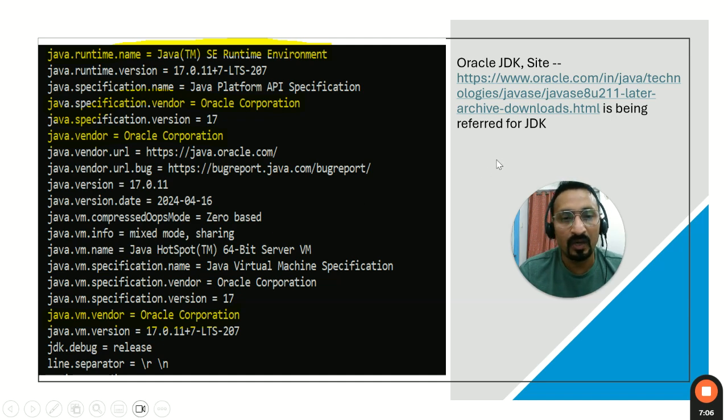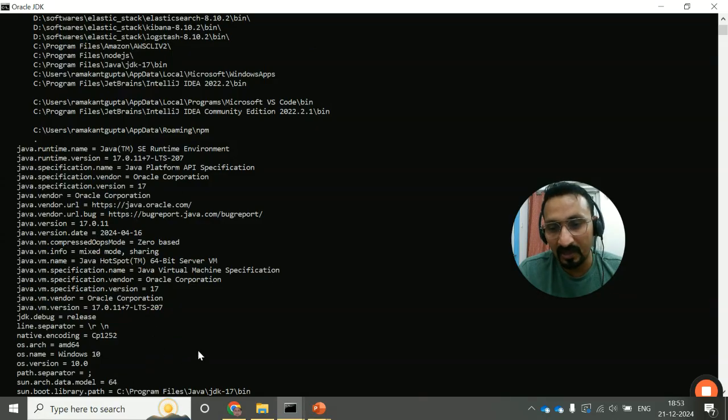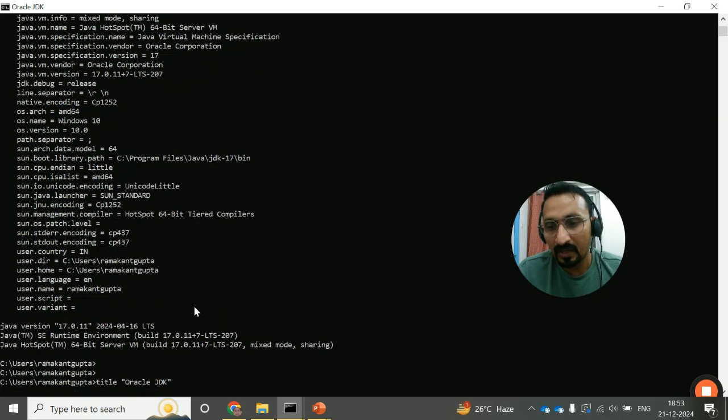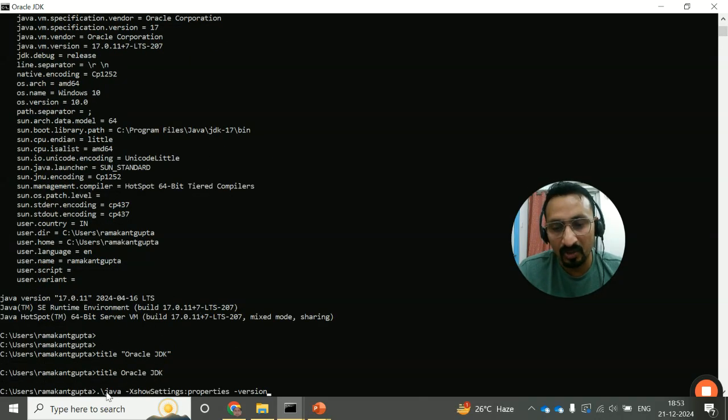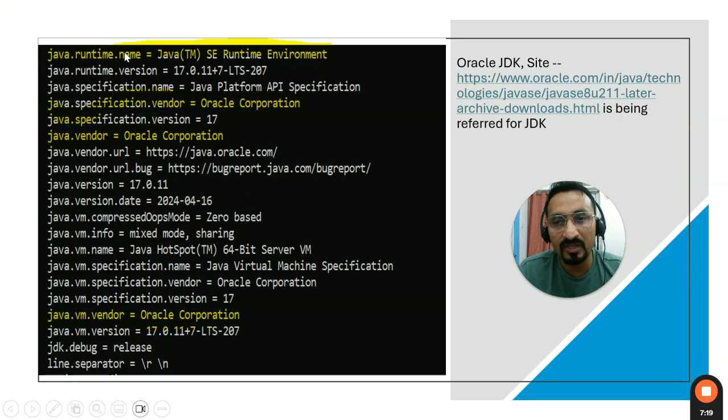So when you type this command, java -XshowSettings:properties, you just have to look at this information: the runtime name, Java SE. If Java SE comes, it means it's not OpenJDK, it's Oracle JDK, and Oracle JDK is a licensed one. What Oracle says is you can use this JDK for your personal development or a single PC. But if you want to go for enterprise, obviously you have to take a license.